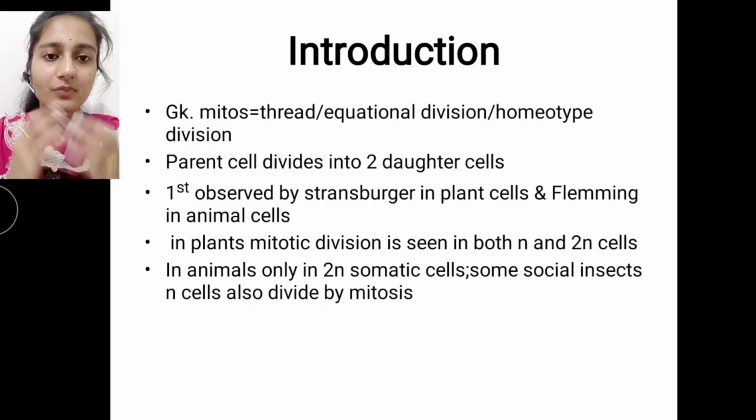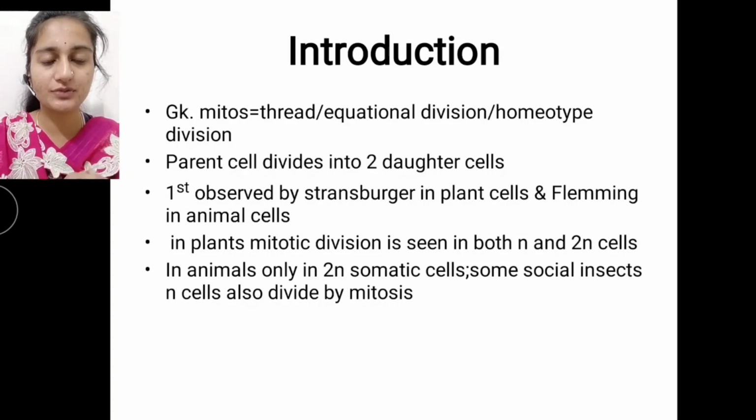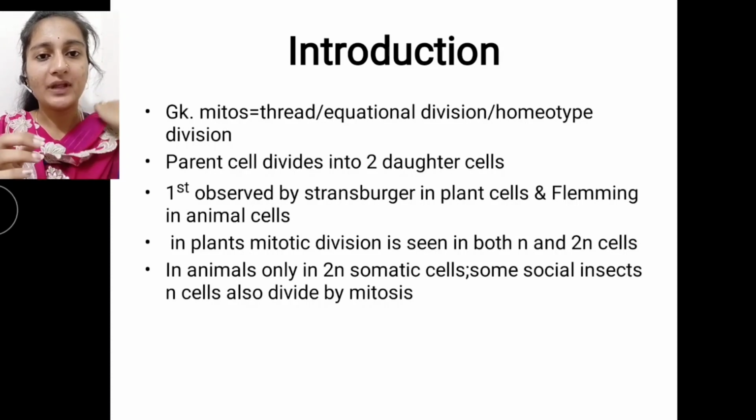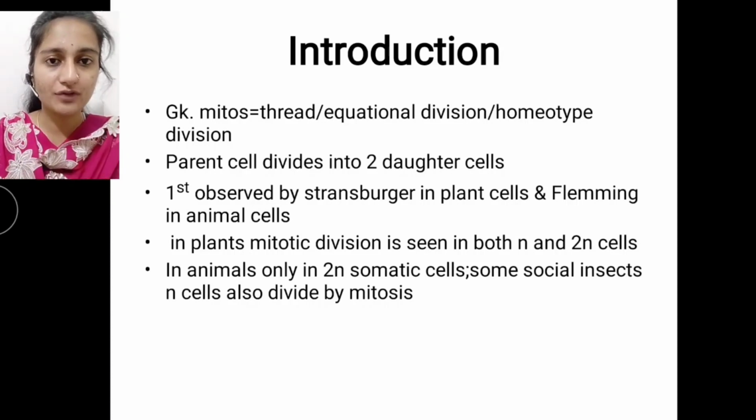Here the parent cell divides into two daughter cells during mitosis, and those two daughter cells also have an equal number of chromosomes. For example, if the parent is diploid, the daughter cells will also get two sets of chromosomes, or diploid chromosomes.